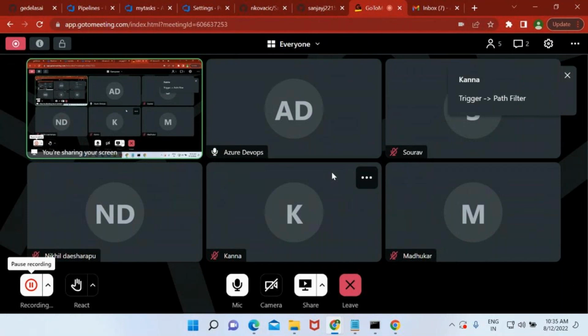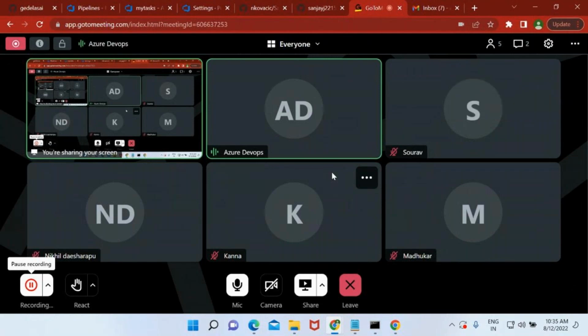You need to specify a path filter. I want to run my pipeline on every Saturday and Sunday. Okay. I want my pipeline to run only if pipeline 1 is completed.